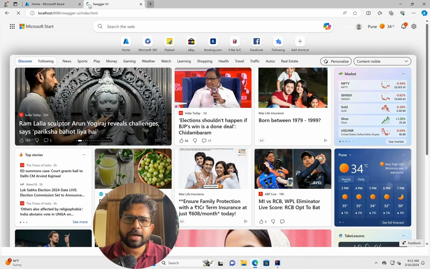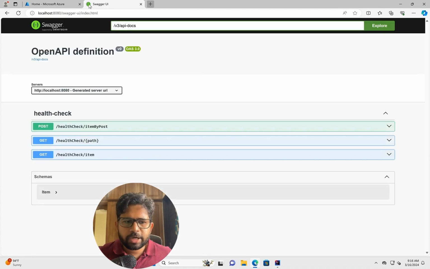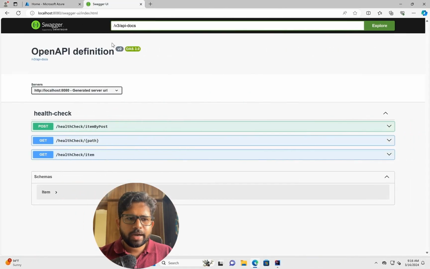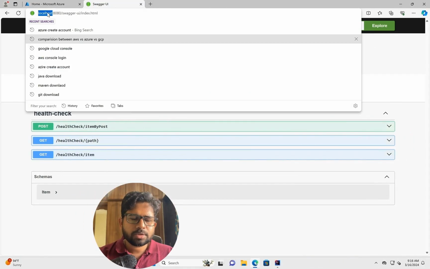How to set up Swagger, I have already talked about in the previous video. So you see this particular thing is running. Now, if you see my service here, I have the public IP as well, right? If I go ahead and replace the localhost, localhost is something which will run only from that machine. It cannot run from another machine, right? So how do other people actually run the same thing?